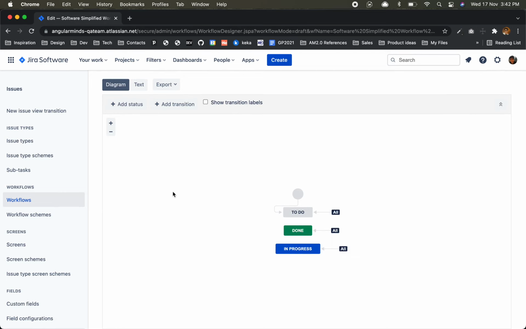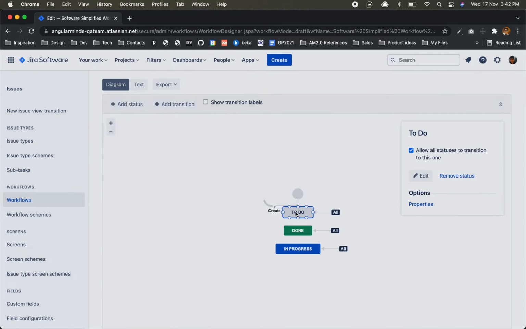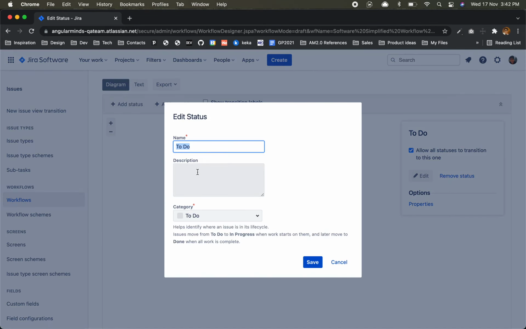with what we want. Add status, what else do you want, tell me. To do, after to do where will it go? In progress. Let's do it like this. Initially let's say open, okay, and they have a category, this category is important, whether it is to do, in progress or done.